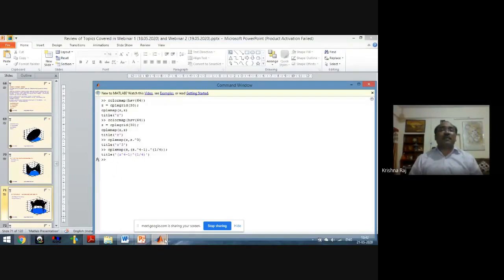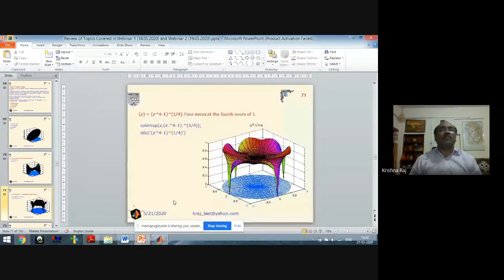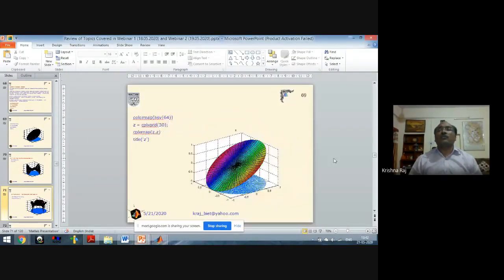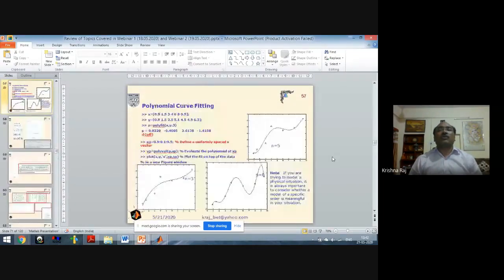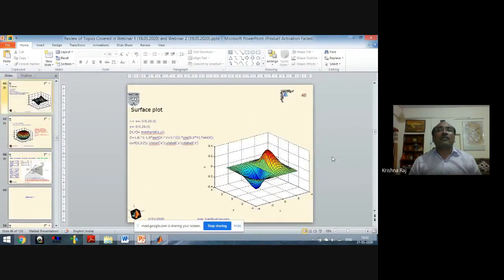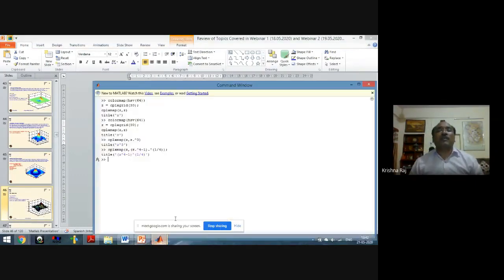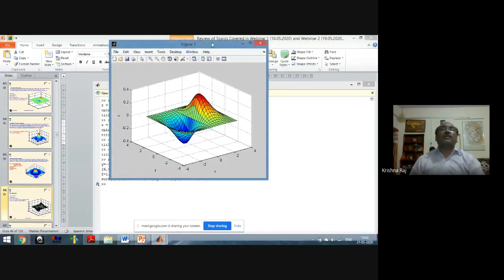Now we can see more commands which we have discussed in the previous slides also. Just moving to the previous slides in order to test whether we are right or not. Suppose we take the example where x is defined from minus 3 to 3, having a uniform gap of 0.25. Now see here, when you have to write, you will write this type of command.